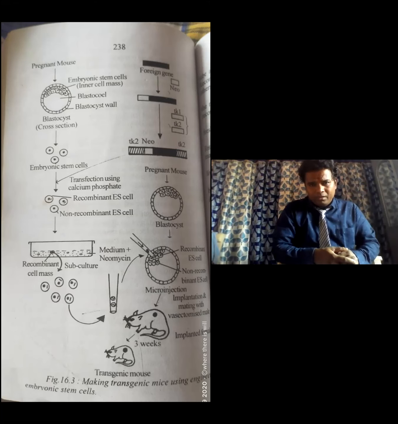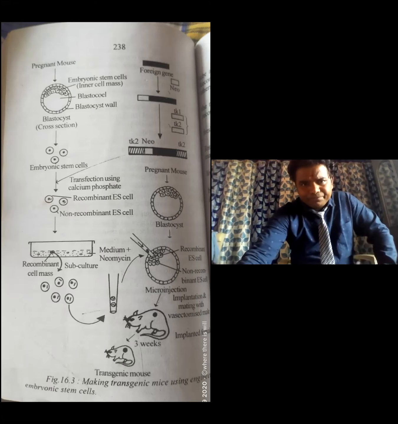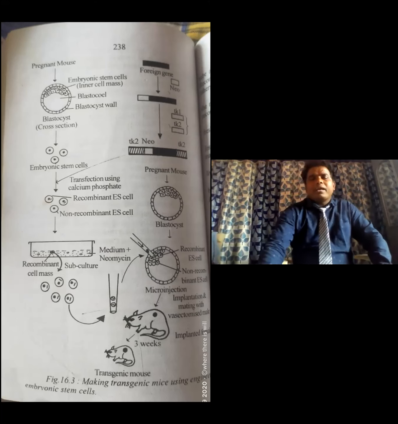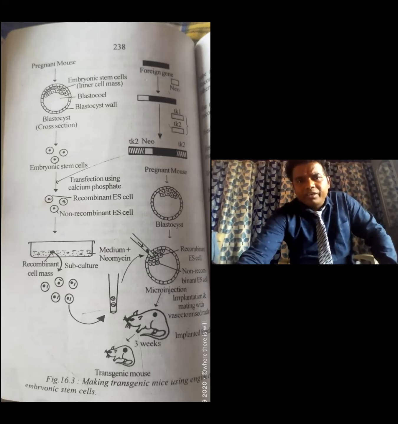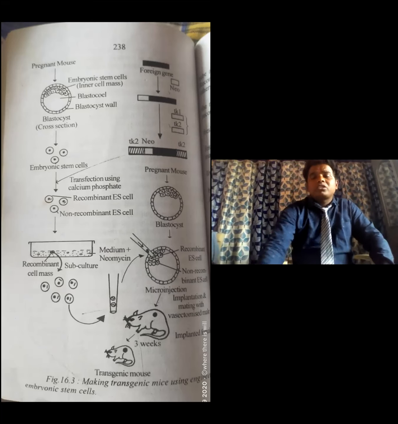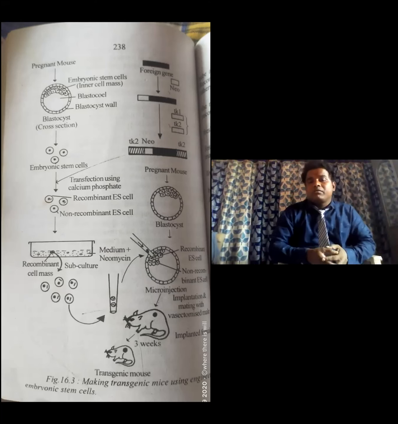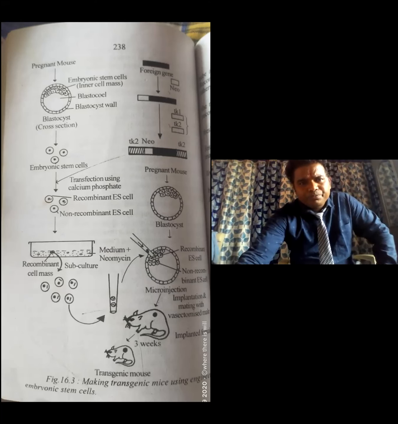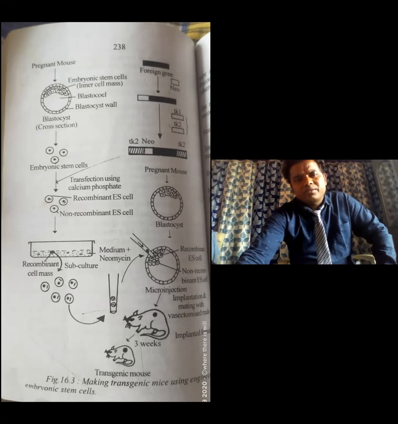So this foreign gene, with neomycin, is inserted into the embryonic stem cells we already prepared. Transfection is done using calcium phosphate.